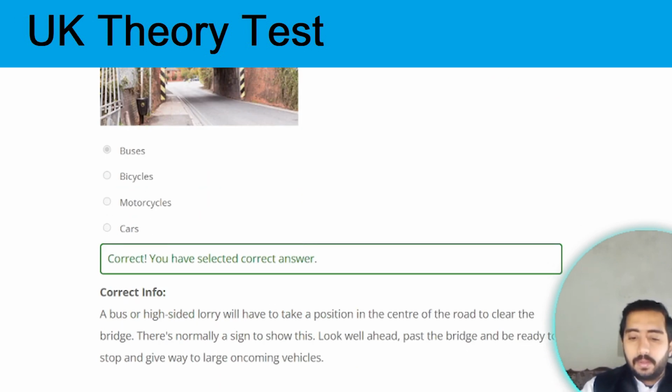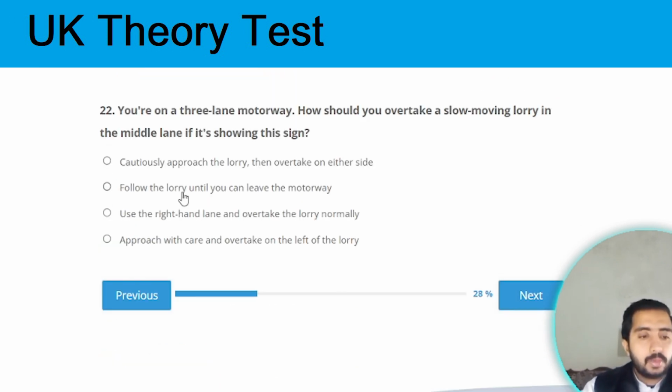Next one. Question number 22. You are on a 3-lane motorway. How should you overtake a slow moving lorry in the middle lane if it's showing this sign? The correct answer is approach with care and overtake on the left of the lorry. Option D is the correct one.